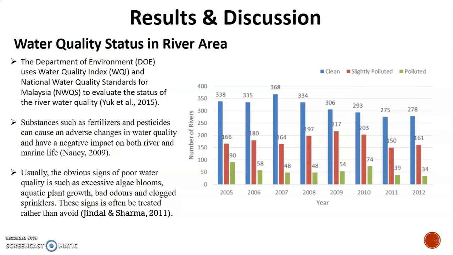For the result and discussion, based on the Department of Environment, most of the rivers in Malaysia are clean and not polluted, with intermediate for slightly polluted and low for polluted, from 2005 to 2012.